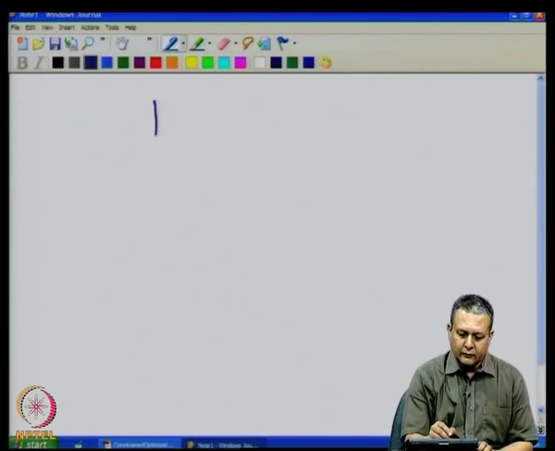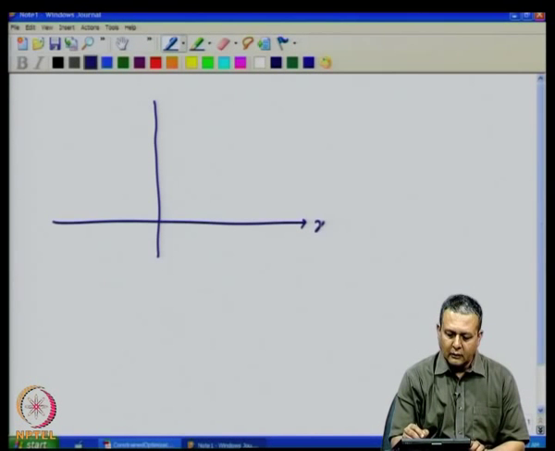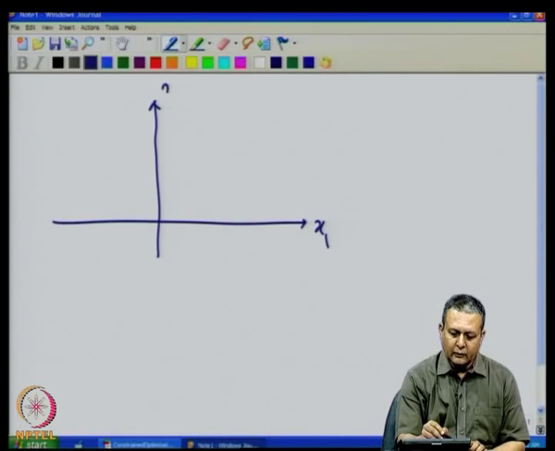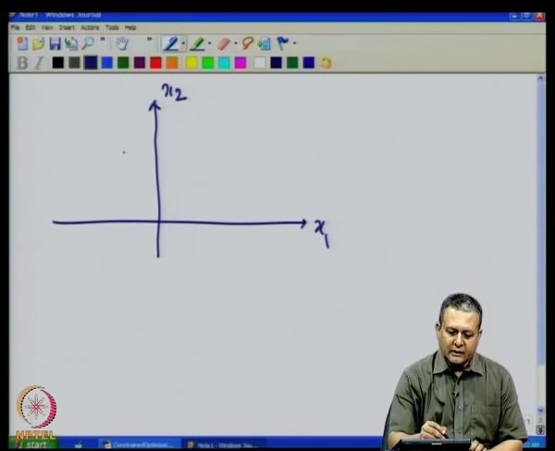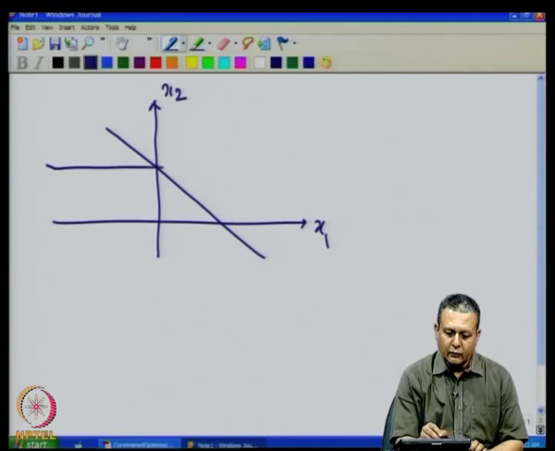So we have x1, x2, and we have one constraint which is x1 plus x2 greater than or equal to 1 and the other constraint which is x2 less than or equal to 1.